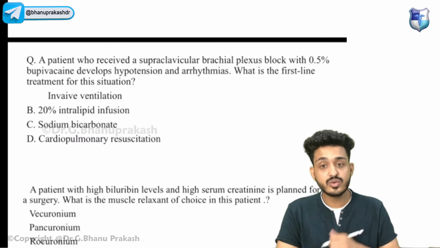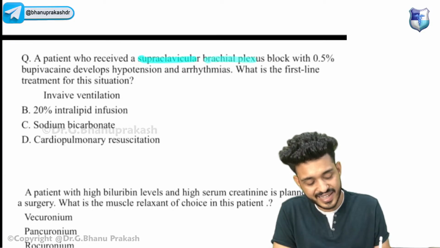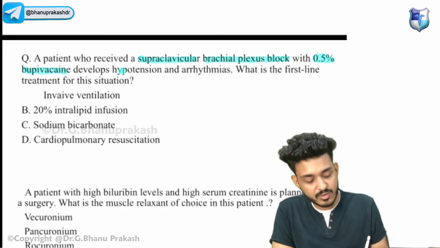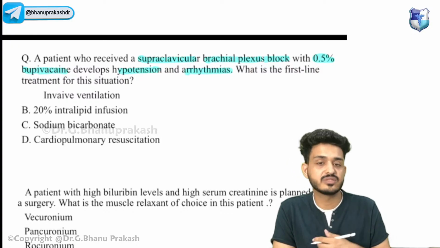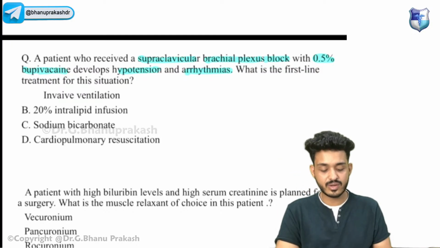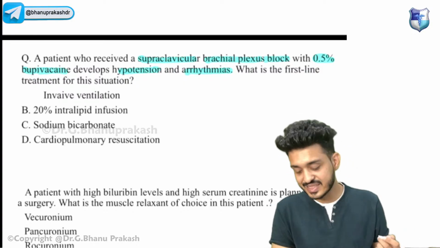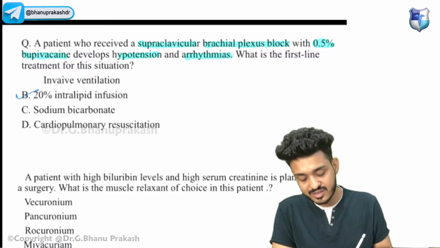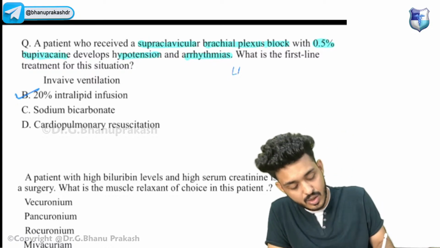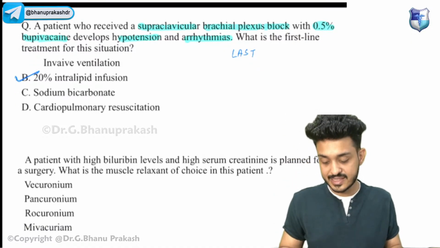Next, a patient who received a supraclavicular brachial plexus block with 0.5% bupivacaine develops hypotension and arrhythmias. We already know it as cardiotoxic. What is the first line of treatment for this particular situation? This is the same question they are repeating, so your answer will be 20% intralipid solution, because this is local anesthetic systemic toxicity, guys.